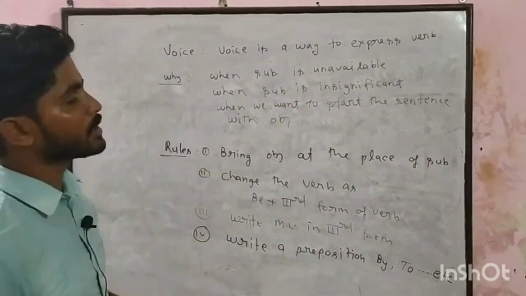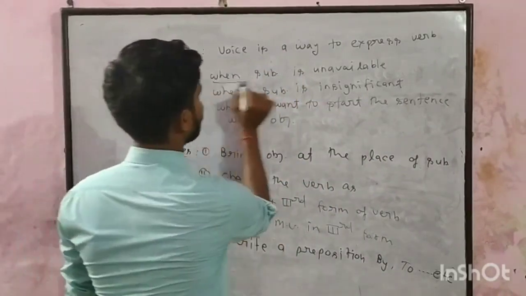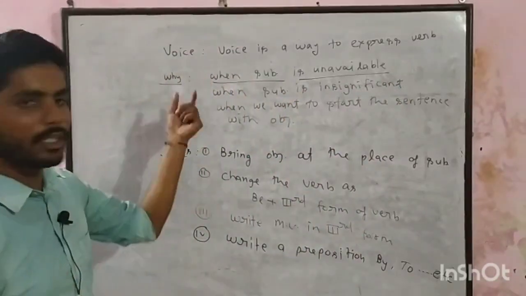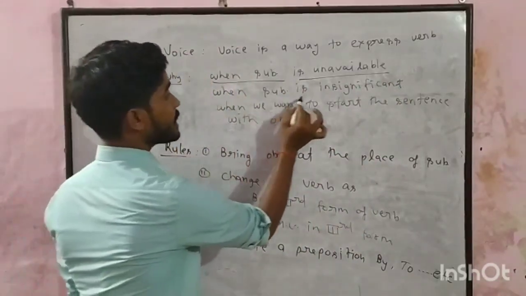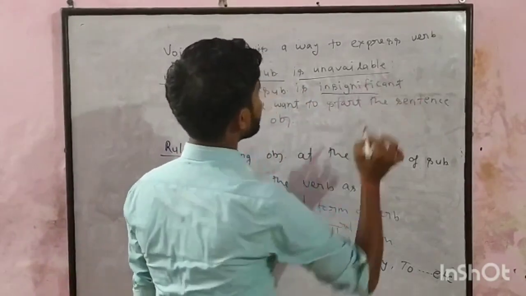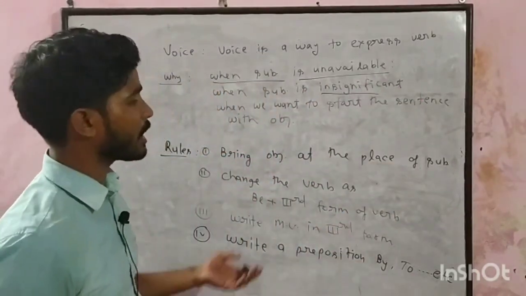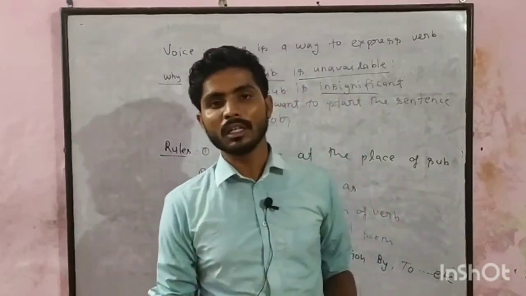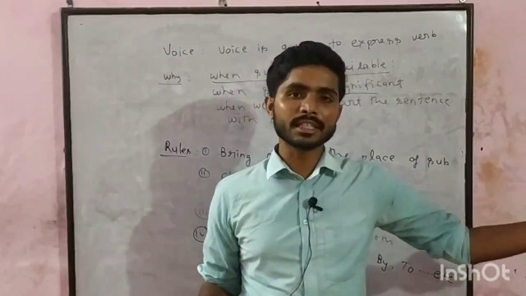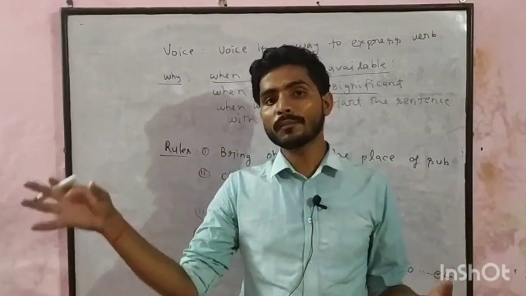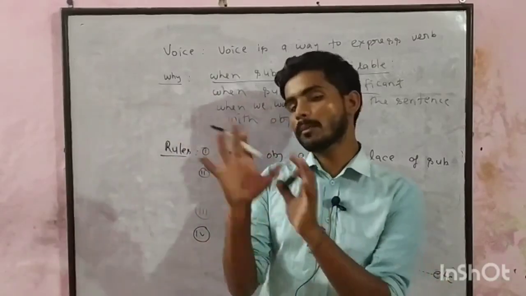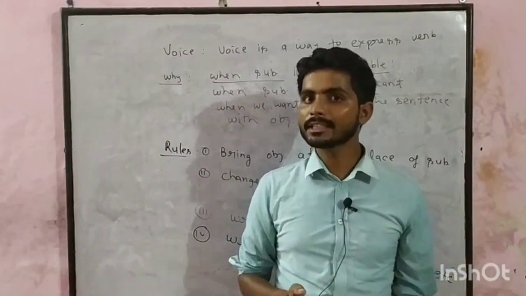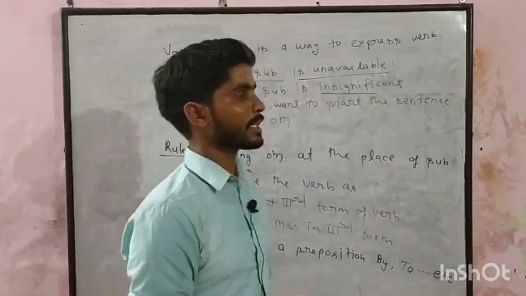Why do we use voice, or why do we need voice? When the subject of the verb is unavailable, we use voice. Okay, when the subject is insignificant. How can I say that the subject is insignificant or unavailable? Let's say someone has stolen my phone. I do not know the person, but I know someone was there. Here clearly the subject is unavailable. In this case, we use passive voice.